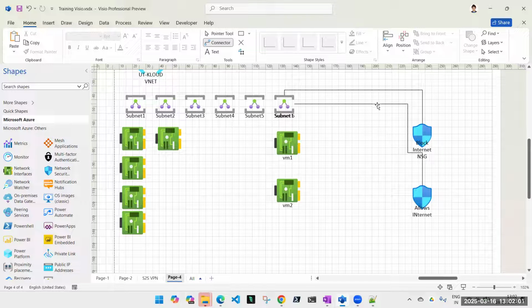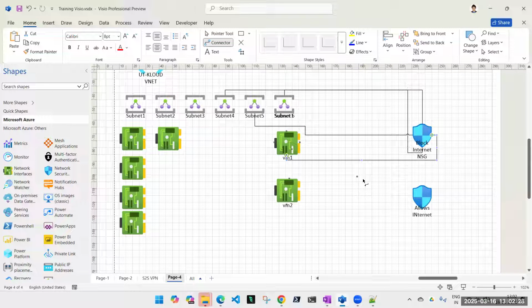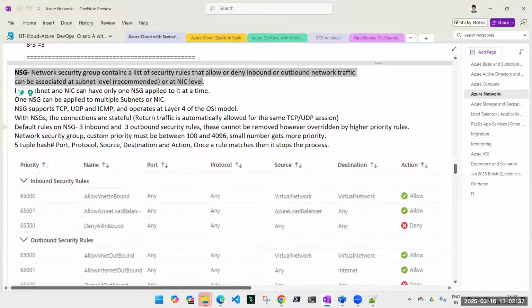Okay. But now, what do you think? Is it possible that I assign this network security group to this subnet, also to this subnet, again to this subnet, and maybe to this machine? Is it possible? Yes, it is. So things to remember, guys, each subnet and NIC can have only one network security group applied to it at a time.